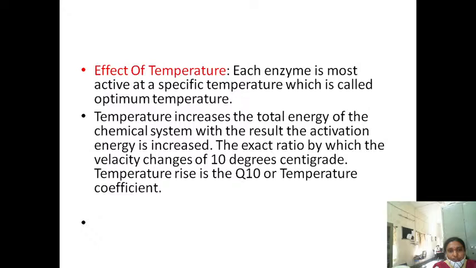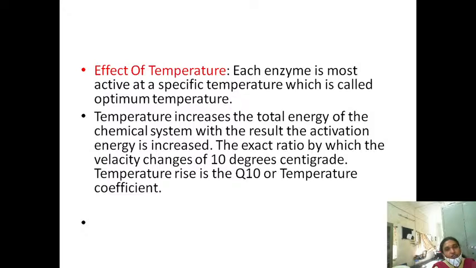Okay, see here, what you have to understand is temperature has an influence on the rate of enzyme action. What is the action of temperature on enzyme activity? As the temperature increases, the total energy of the chemical system is increased, so that increases the activation energy. So when you increase the temperature, slowly the rate of the reaction increases up to 37 degrees centigrade, because that is the optimum temperature.